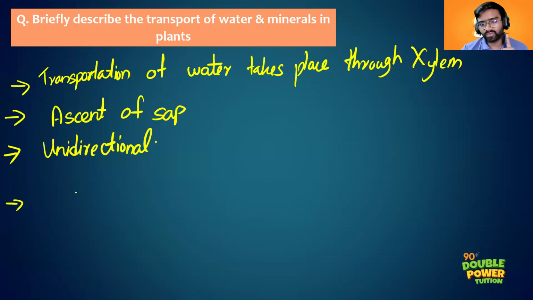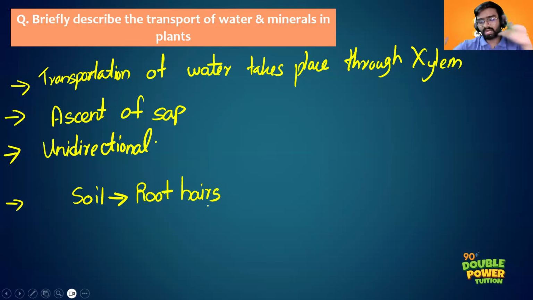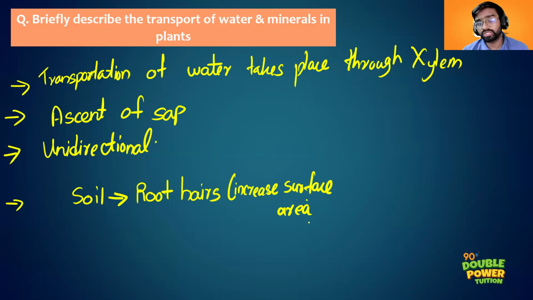We had learned a flow chart, right? From the soil the water will be pushed and enter into the root hairs. What is the advantage of a flow chart? When you are drawing the flow chart, you can write down many points using symbol words. Root hairs, in the bracket you can give increase surface area. When we write in paragraph form, it takes a lot of space and the teachers will not be able to read everything. So you can write soil, root hairs, they will increase the surface area.